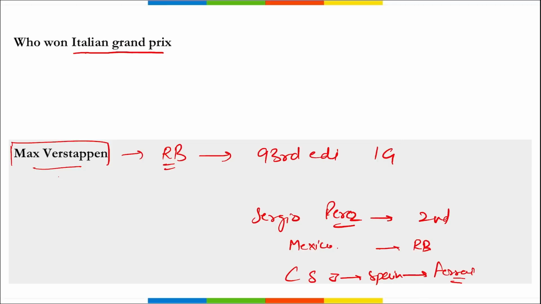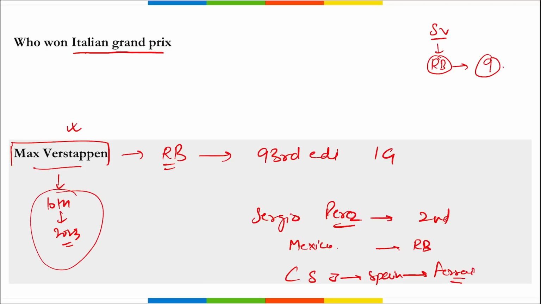This marks Max Verstappen's 10th consecutive win for 2023 and has set the record for the most consecutive F1 wins ever. Earlier the record was with Sebastian Vettel of Germany. He also used to drive for Red Bull, and his consecutive wins in 2013 were 9. And recently Max Verstappen has broken the record and has set a new world record for the most consecutive wins.